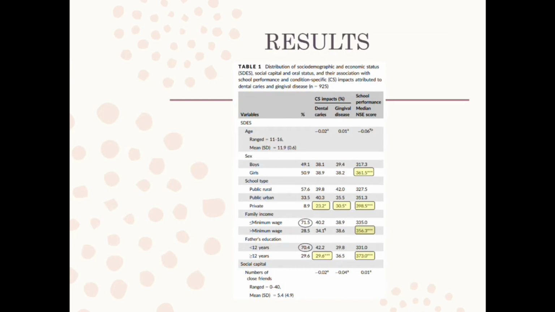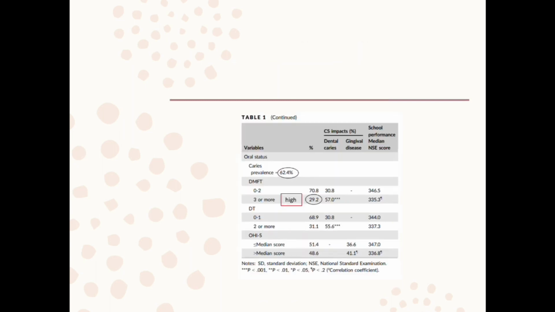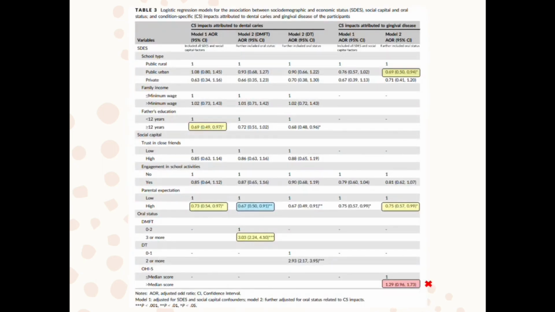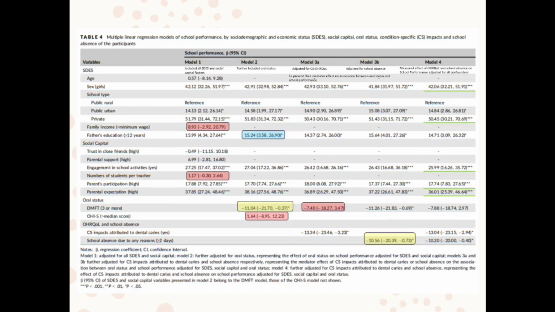For the results, if you just copy all the text given in the article onto the slides, it won't be helpful for the audience. So it is better to put only the tables and discuss them. It is a good idea to highlight the statistically significant figures like this. If you find anything inappropriate, you can mark that also.